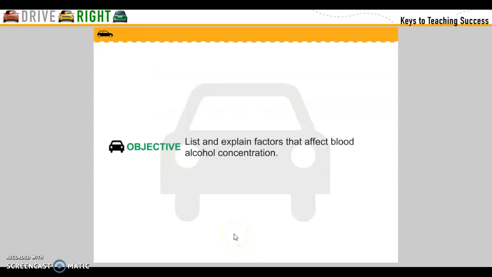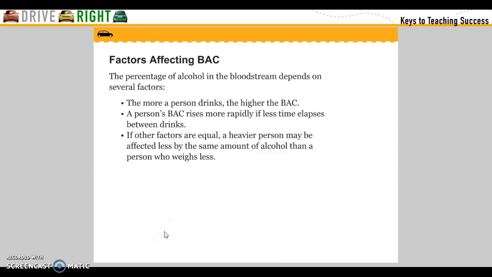List and explain factors that affect blood alcohol concentration. Factors affecting blood alcohol content. The percent of alcohol in the bloodstream depends on several factors. The more a person drinks, the higher the blood alcohol content. A person's blood alcohol content rises more rapidly if less time elapses between drinks. If other factors are equal, a heavier person may be affected less by the same amount of alcohol than a person who weighs less.